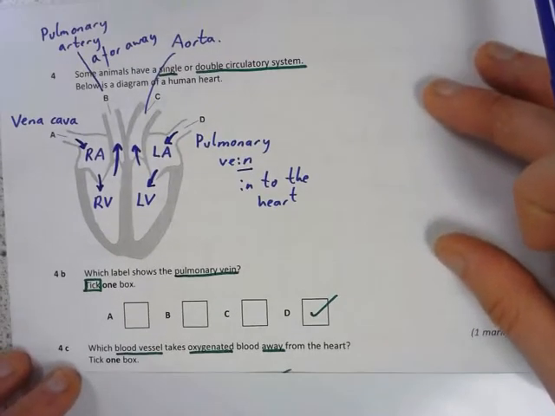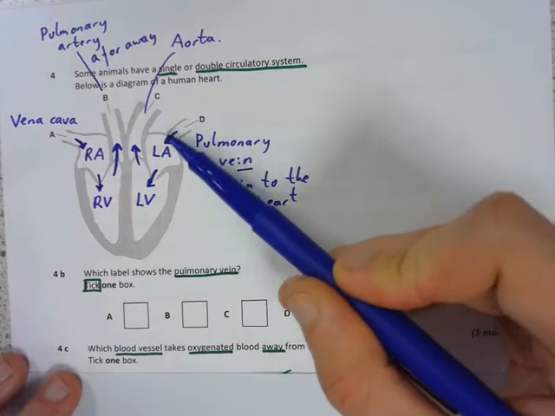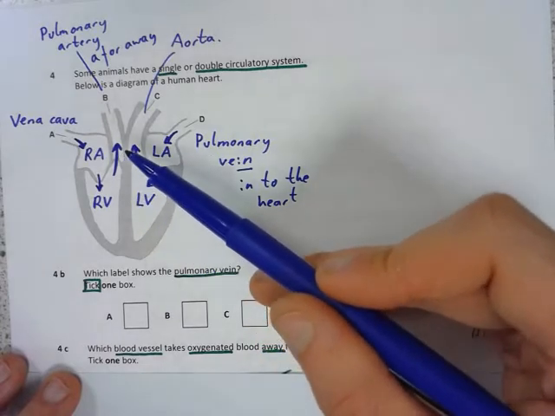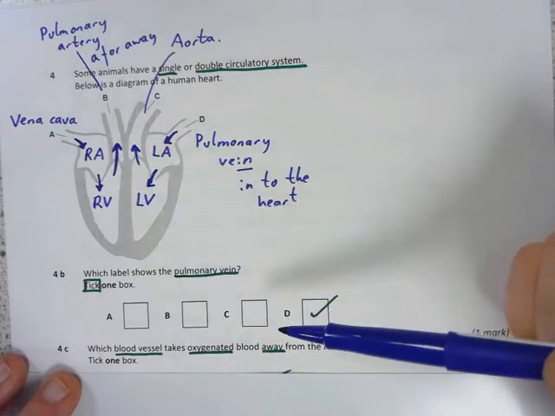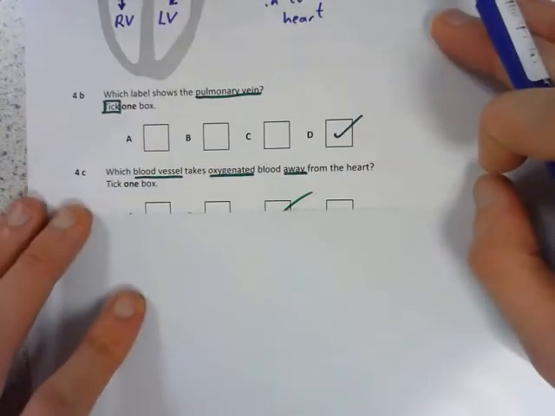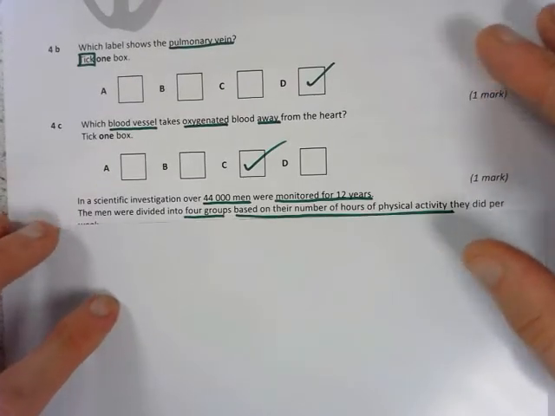So if the blood is going to be oxygenated, it must have just come back from the lungs. So that's going to be the pulmonary vein, bringing it in from the lungs. So this side's got oxygenated blood. It's going to be taken away from the heart to the rest of the body. So that's the aorta, that is C. Okay,